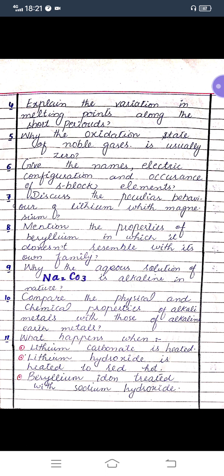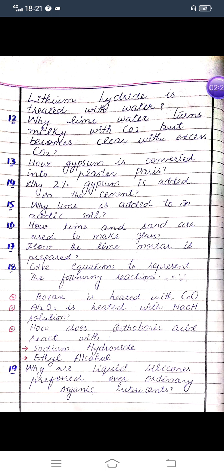Question number 11. What happens when lithium carbonate is heated, lithium hydroxide is heated to red hot, beryllium iodide is treated with the sodium hydroxide, lithium hydroxide is treated with the water. Question number 12. Why the lime water turns milky with the carbon dioxide but becomes clear with the excess carbon dioxide.